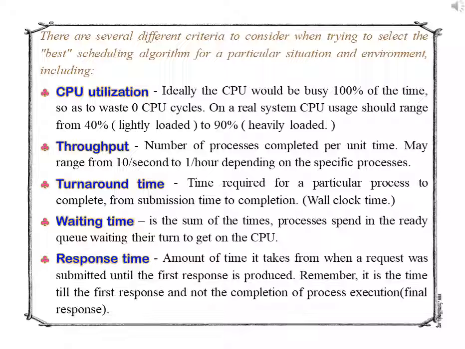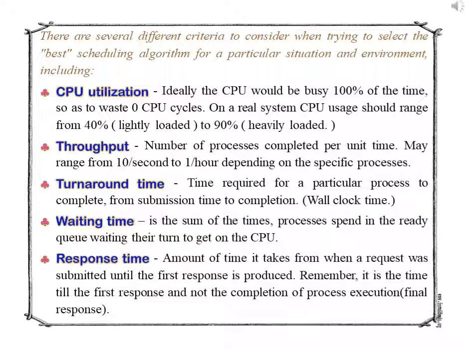Turnaround time is the difference between the time a process enters the system and the time it exits the system. From the point of view of a particular process, the important criterion is how long it takes to execute that process. The interval from the time of submission of a process to the time of completion is the turnaround time.